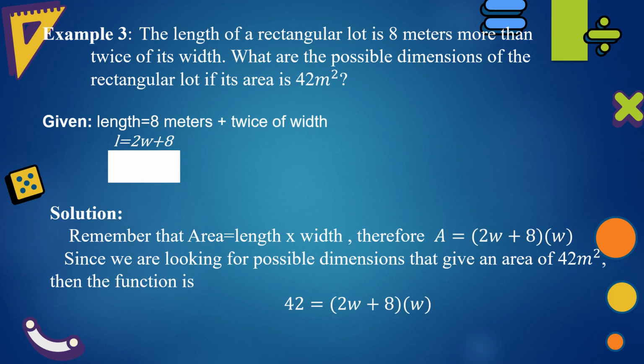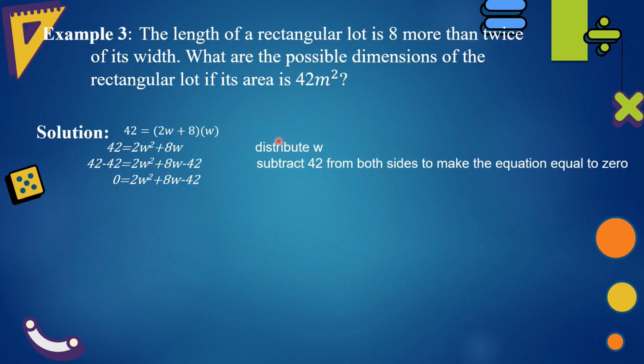The area is length times width. Therefore, the area is the product of 2w plus 8 and w. Since we are looking for possible dimensions that give an area of 42 square meters, then the function is 42 is equal to the product of 2w plus 8 and w. Distribute w. w times 2w is 2w squared. 8 times w is 8w.